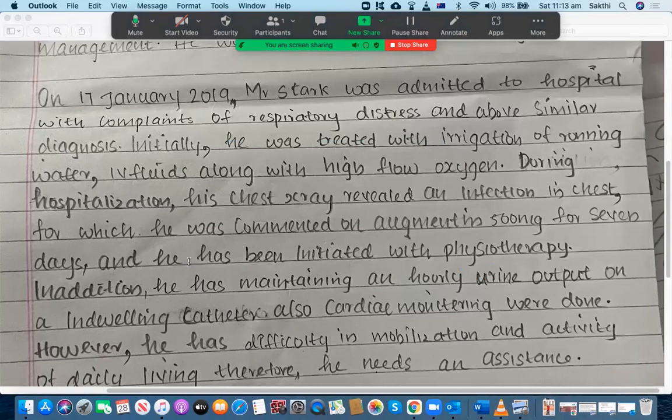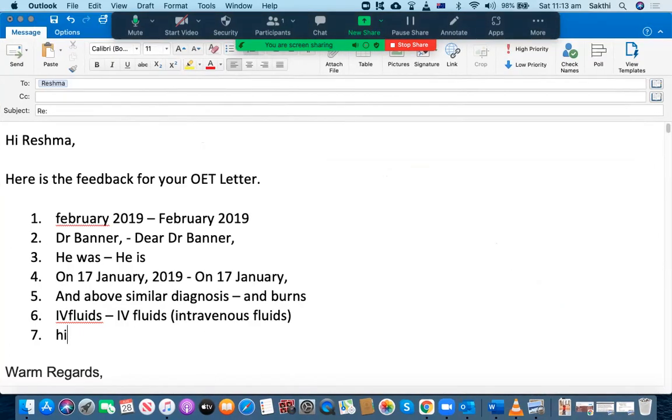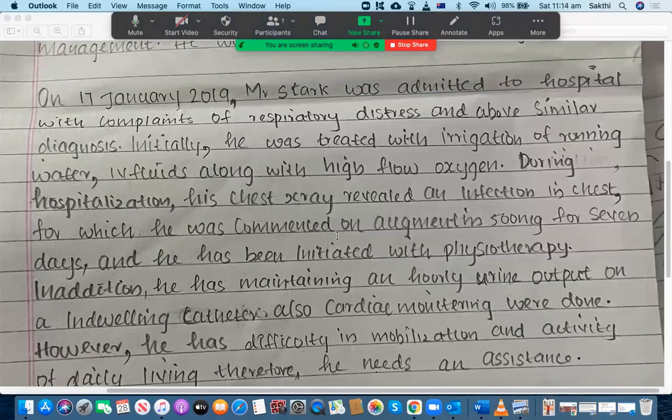And what is the second mistake? Let's go through this sentence once again. IV fluids along with the high flow oxygen. So let's say high flow. High flow is not going to be only one word. High hyphen flow. That's what you have to write down. High-flow oxygen. That's the second mistake. What else? Okay, let's go through the next one.